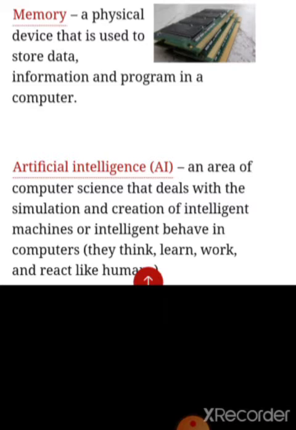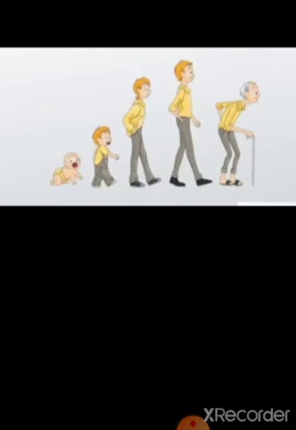Then artificial intelligence, AI, an area of computer science that deals with the simulation and creation of intelligent machines or intelligent behavior in a computer. They think, learn, work and react like humans. Now which generation are we in? We are in the fifth generation. The fifth generation is using artificial intelligence.